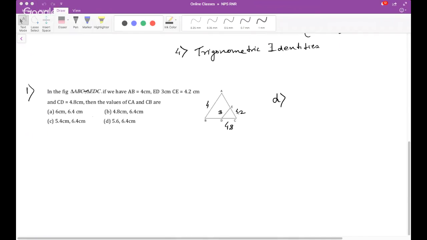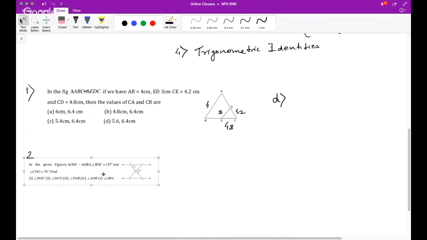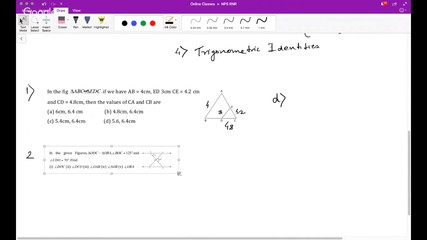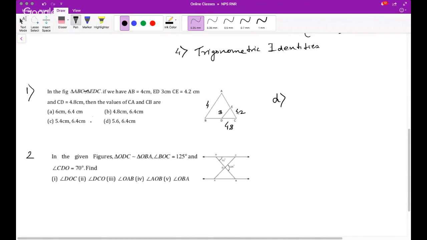Let me take this sum. Question number 2. Solve this question now. In the given figures, triangle ODC is similar to triangle OBA. It's given. Let me mention the points so that it becomes visible.